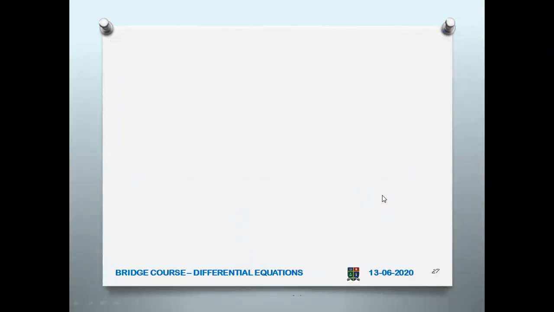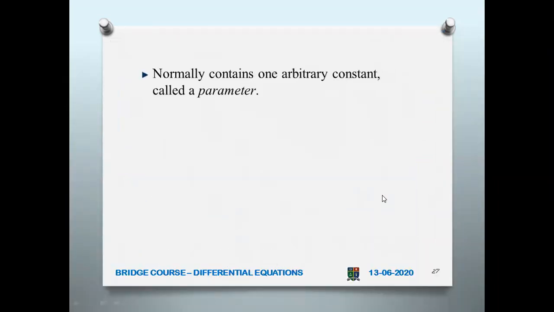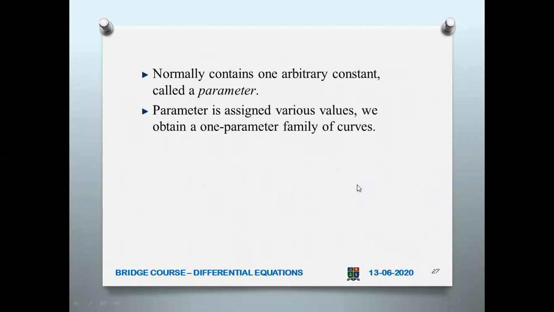Now we'll go to the solution. So what do you mean by a solution? Actually, it contains one arbitrary constant called a parameter. This constant builds the family of curves. That is called a parameter. When the parameter is assigned various values, we obtain a one-parameter family of curves.